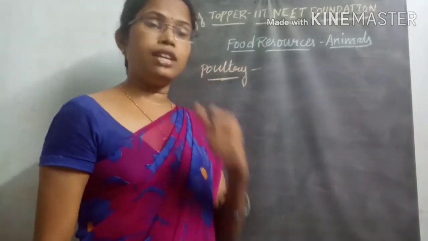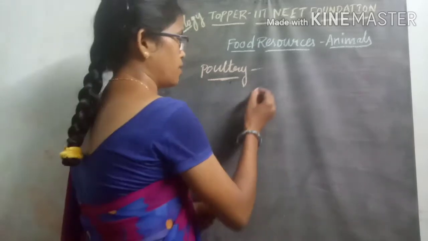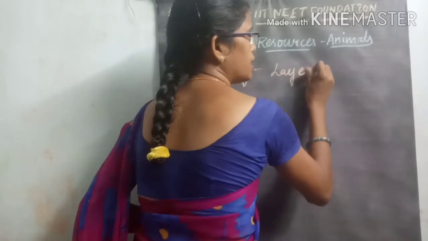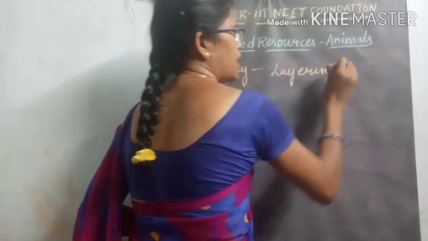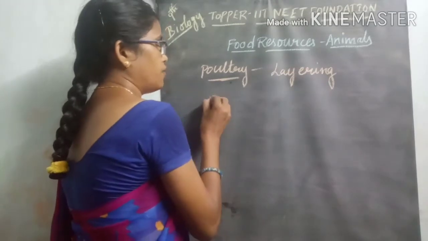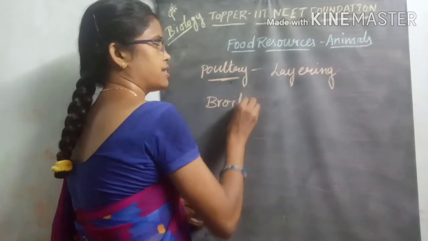In poultry we mainly use two different varieties. One is the layering variety, and the other is the meat variety, called broilers.